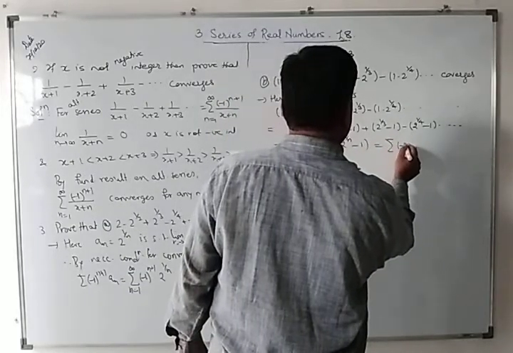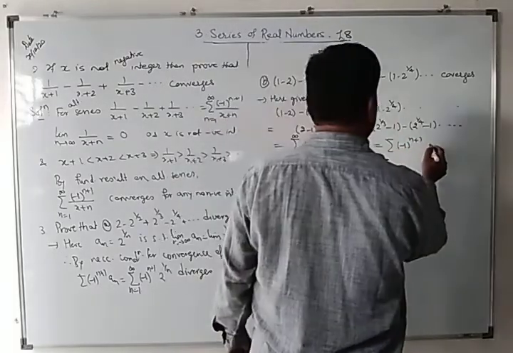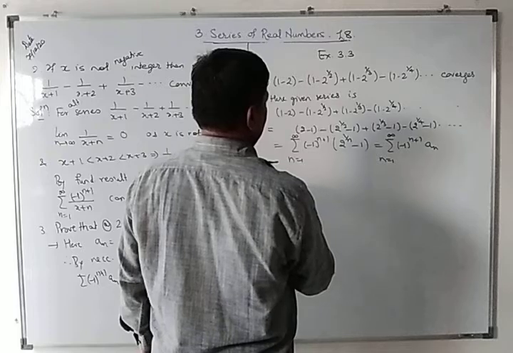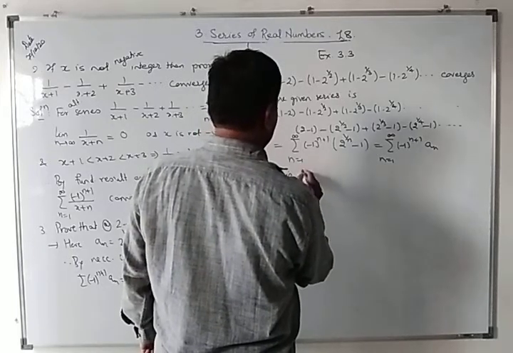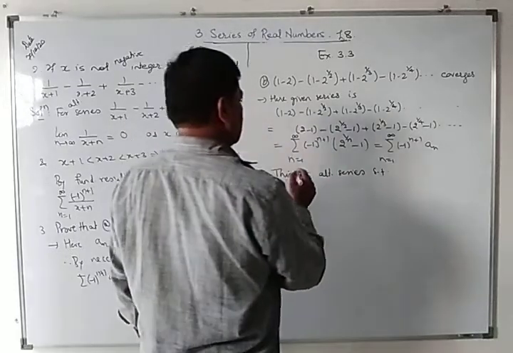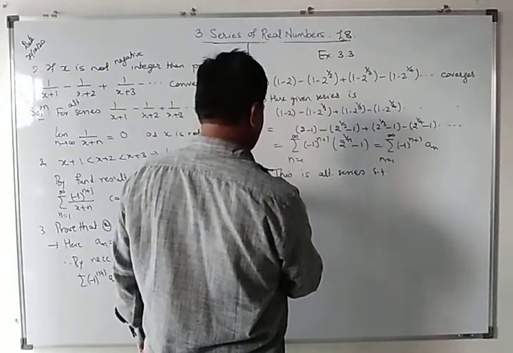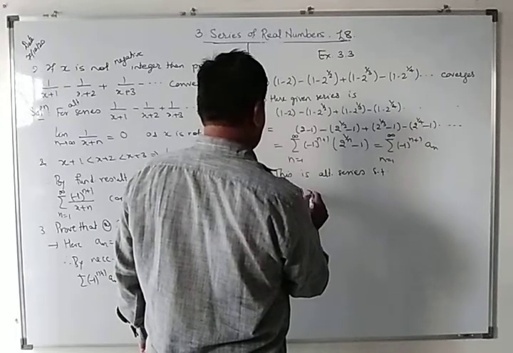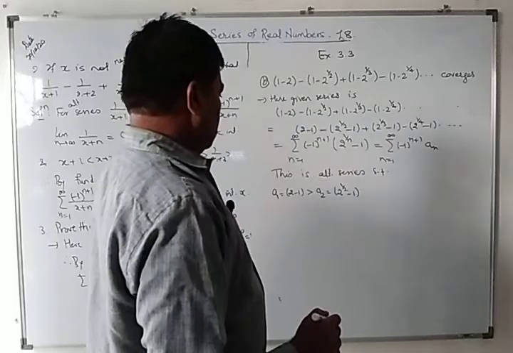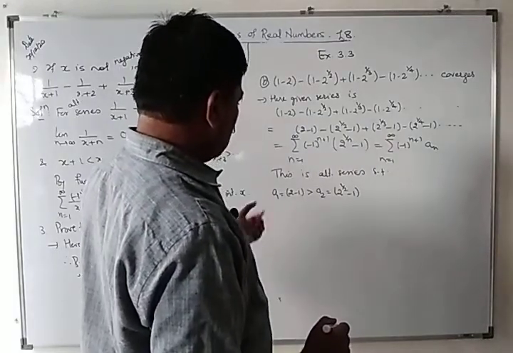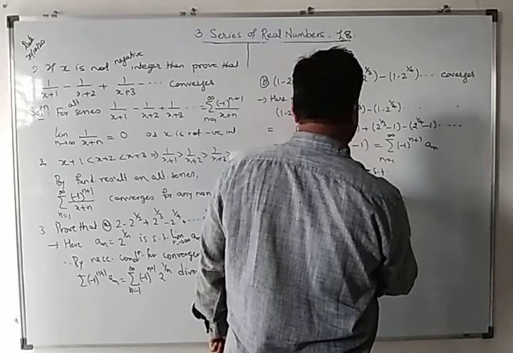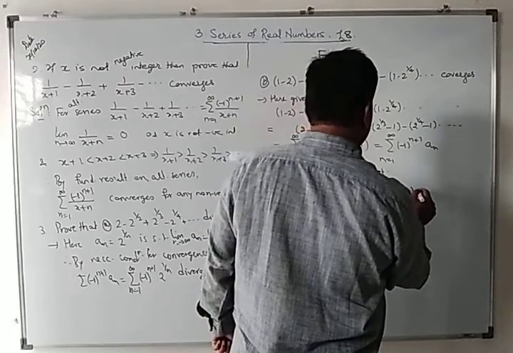If I compare this as the summation of minus 1 raised to n plus 1 into a n, this is an alternating series such that a1, which is 2 minus 1, is greater than a2, which is 2 raised to half minus 1, because 2 is greater than 2 raised to half, which is greater than 2 raised to 1 by 3. a3 is equal to 2 raised to 1 by 3 minus 1, and so on.